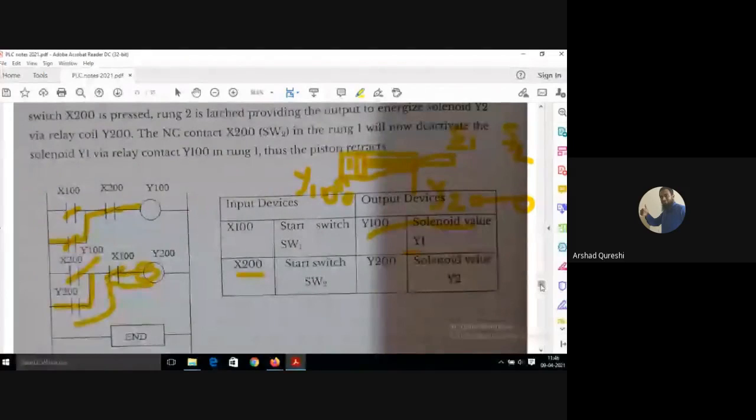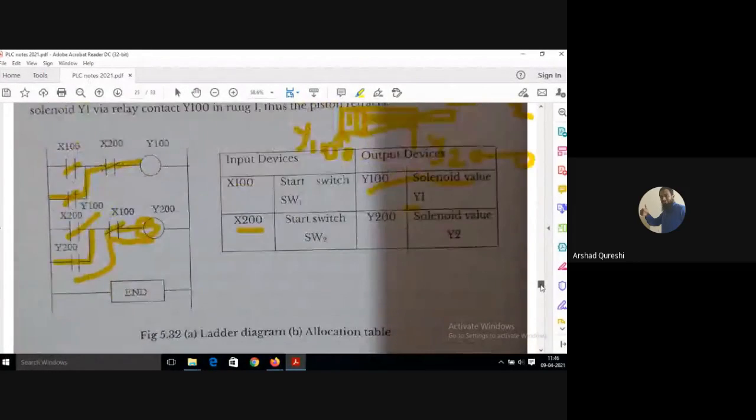See, if I would have not used latching, if I would have designed it like this, if I would have just used X100 here, I'm using X100 and directly connecting Y100 here. This is my X100, and this is my Y100.